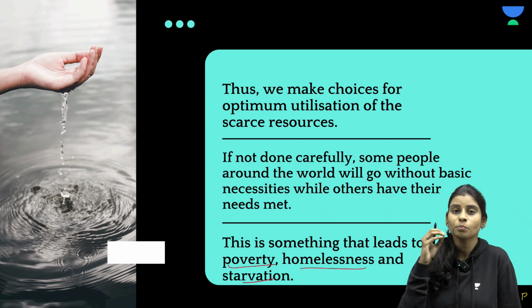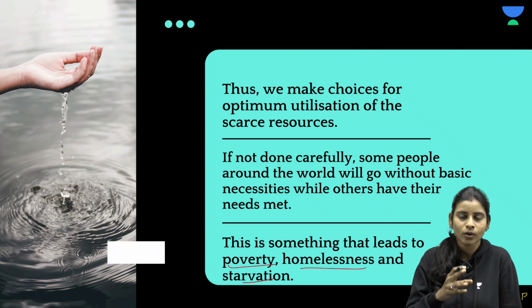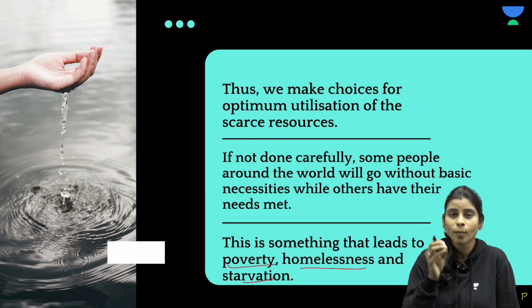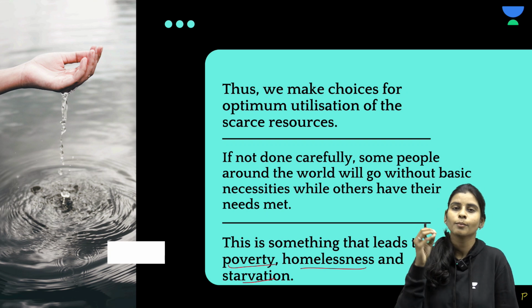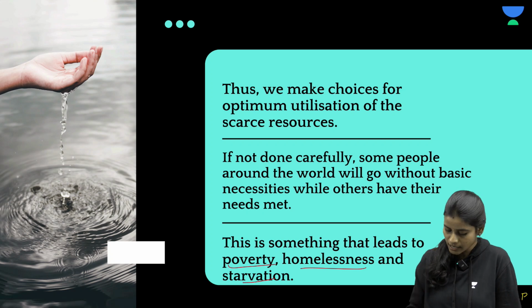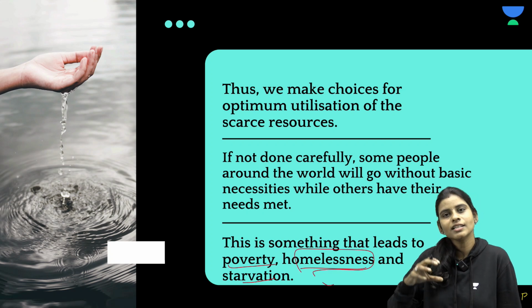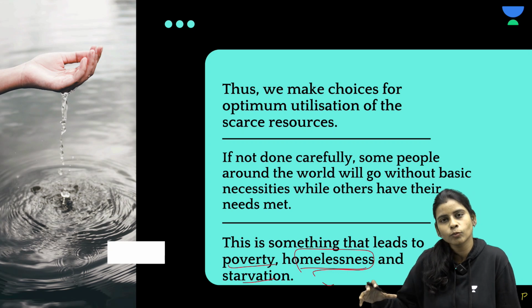Similarly, if we are not going to make use of the scarce resources that are there in the world, if we are going to waste them, then obviously we will end up having problems like poverty, starvation, homelessness, etc. So this is the reason why we have all these economic problems in place.